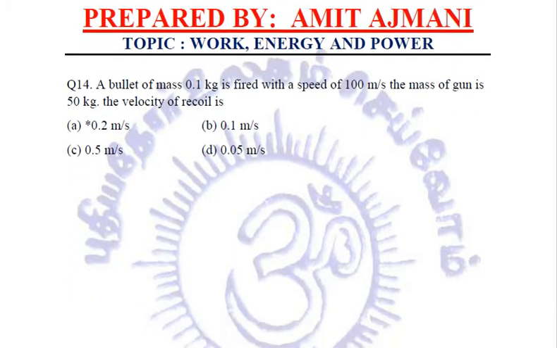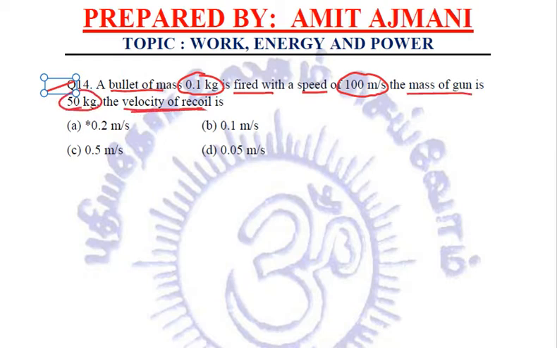Okay. Let us see another numerical. Now in this numerical, what he's saying is a bullet of mass 0.1 kilogram is fired with a speed of 100 meter per second. The mass of the gun is 50 kilogram. We have to find the recoil velocity of the gun.